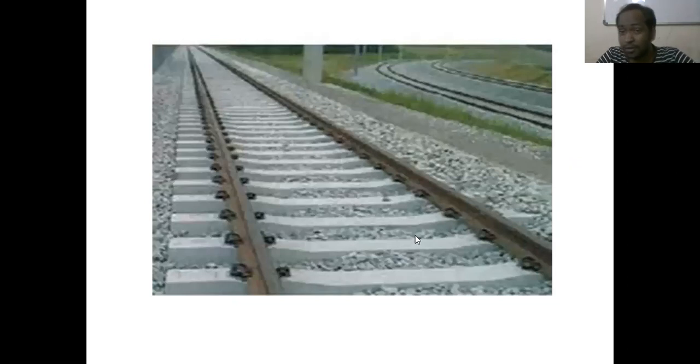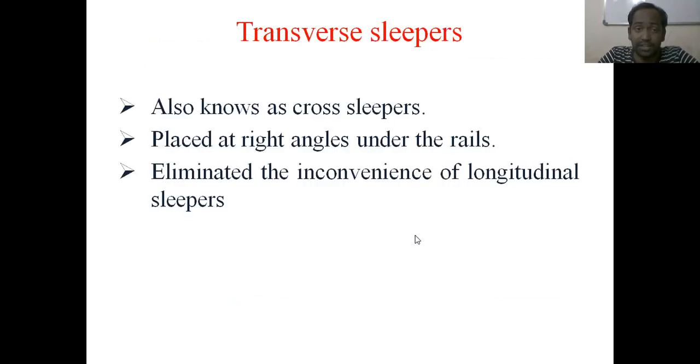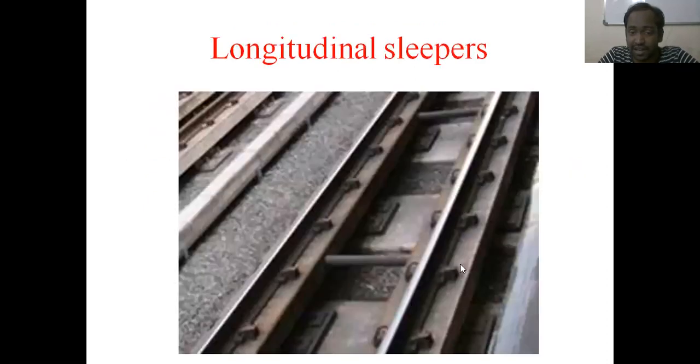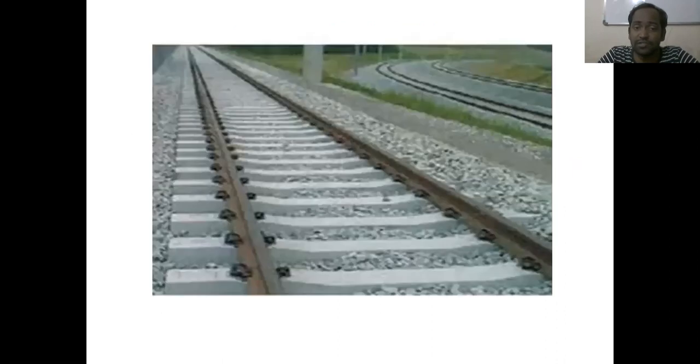Okay, now going back to longitudinal sleepers. See, so these are the longitudinal sleepers. It means you can see here the rail is there, and under the rail a continuous long sleeper is there. So they are called longitudinal sleepers. And when we use longitudinal sleepers, they create noise, and they are also inconvenient, and they cannot bear the loads. So that's why we are going for transverse sleepers. Okay, now.